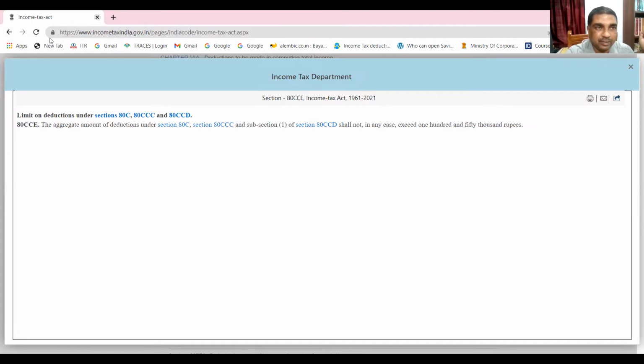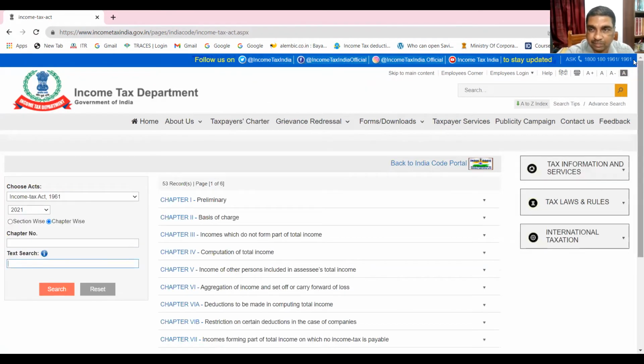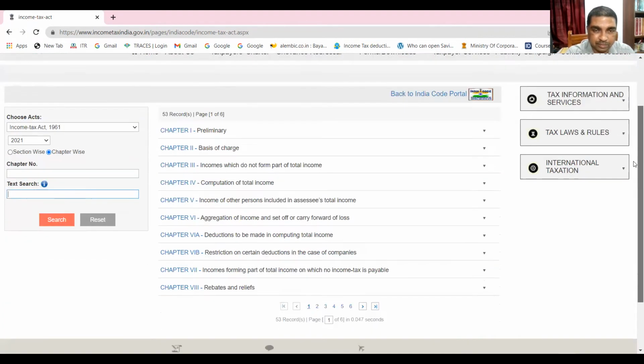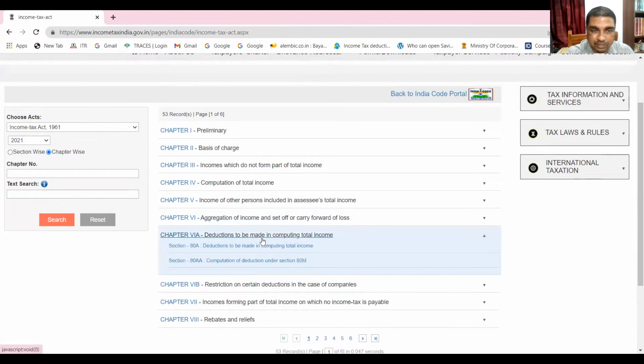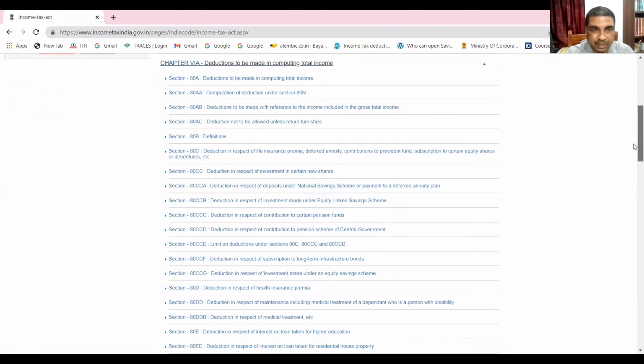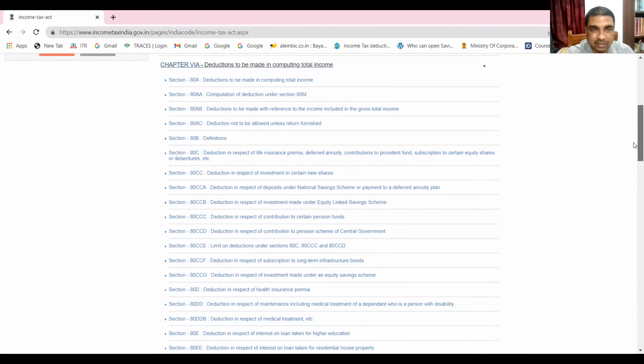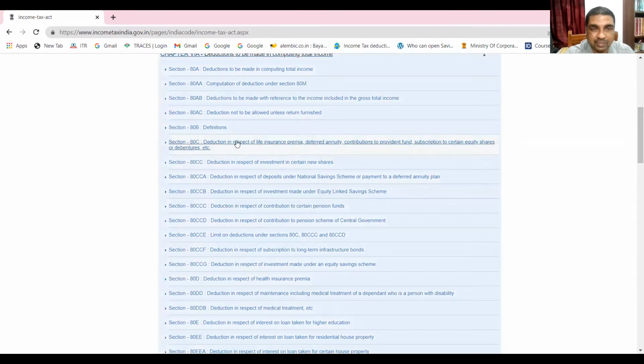Okay. Now, these deductions are very important for us for tax planning purposes. Actually, deduction starts from this section, 80C. You can always have a look.